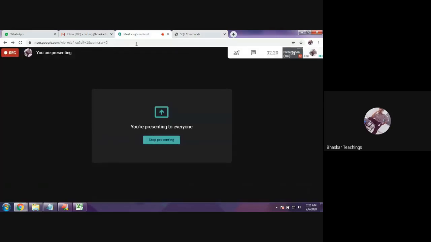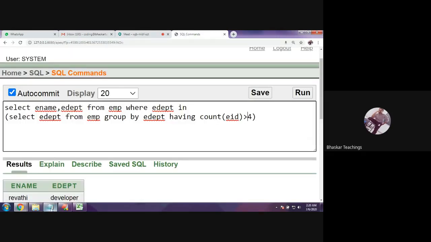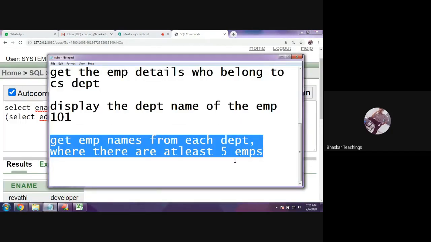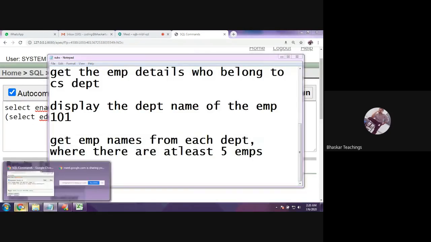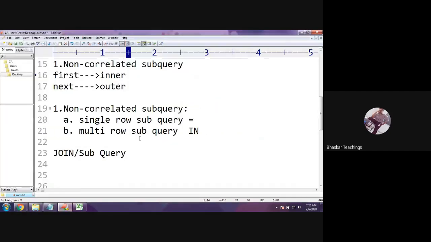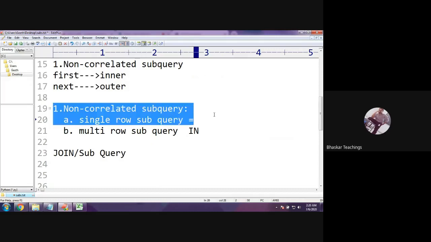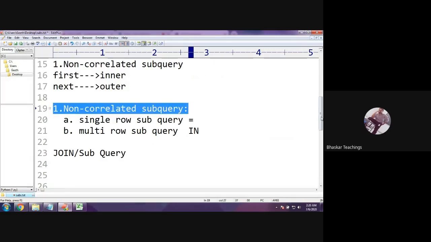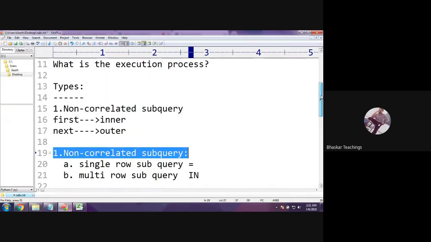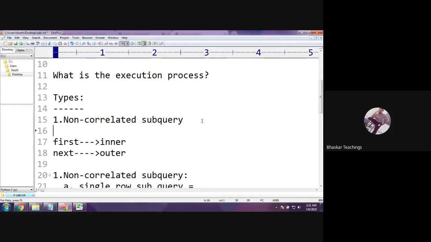Right? Hope you understood. So I hope you have got some clarity on non-correlated subquery. Okay, non-correlated subquery. The next category is correlated subquery. So we have seen types of subqueries, right? The next one is correlated subquery. We shall see that in the next video.